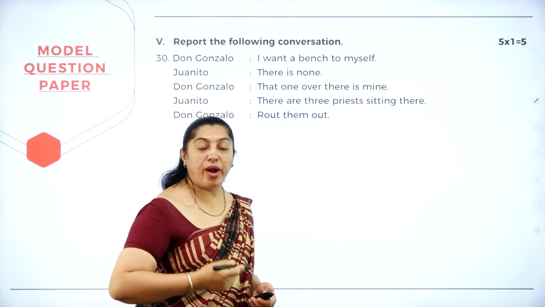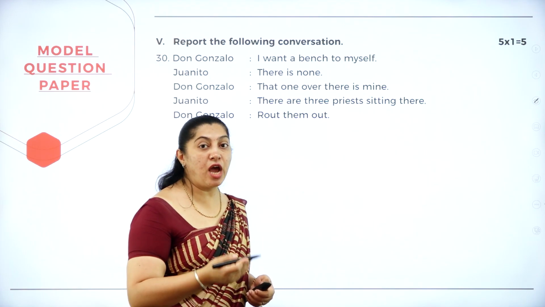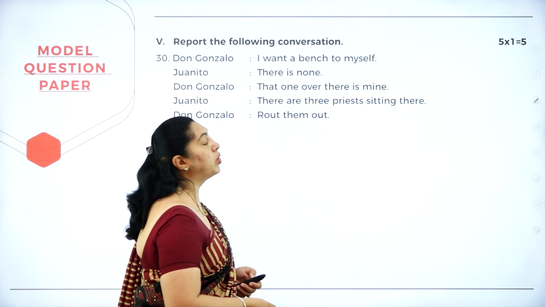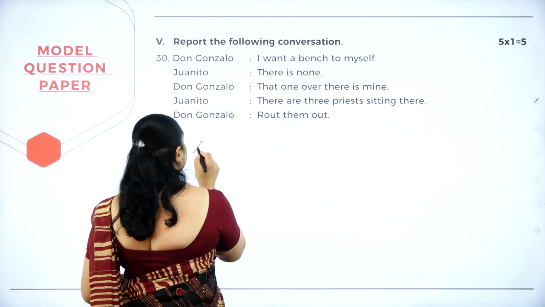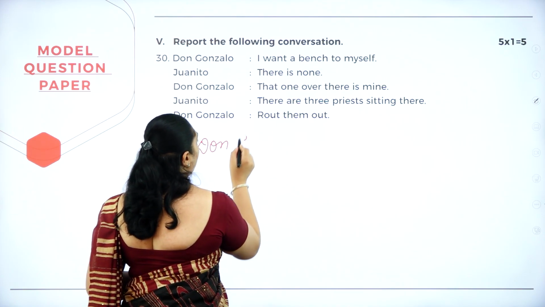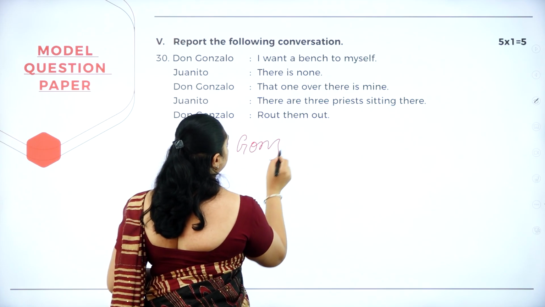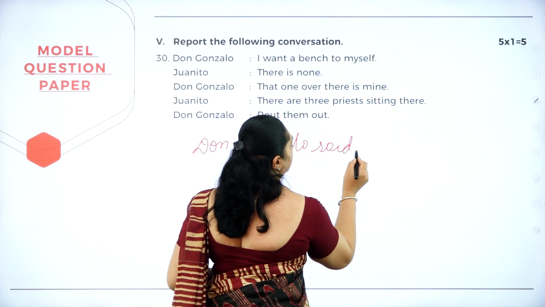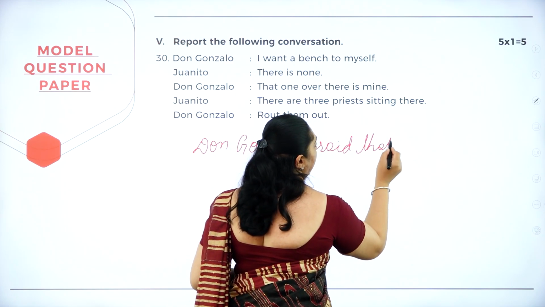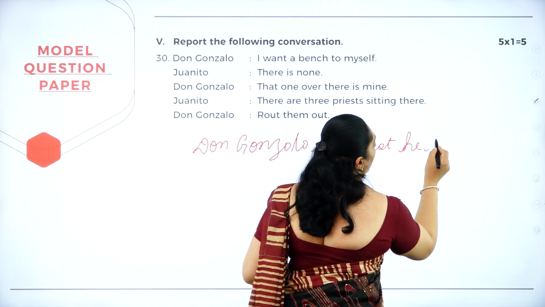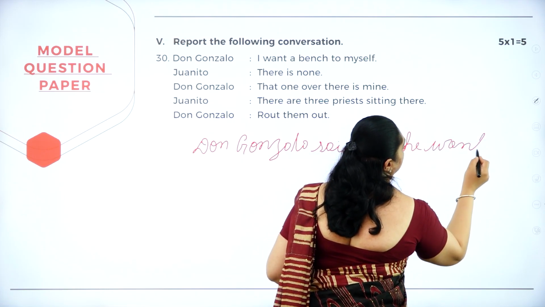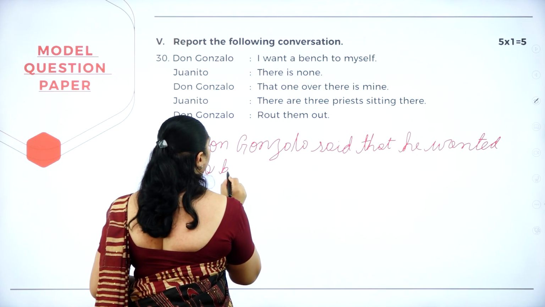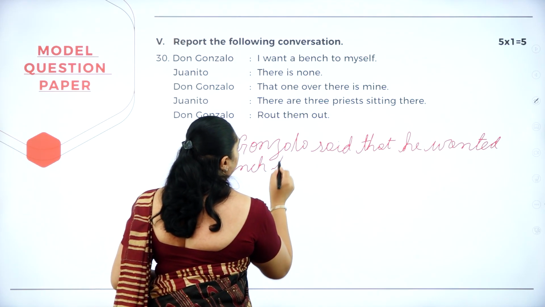So now, when you write the answer, it should be in a paragraph. Let's go line by line. Don Gonzalo, I want a bench for myself. So the answer would be like, Don Gonzalo said that he wanted a bench for himself.